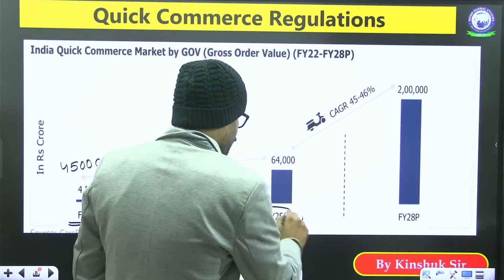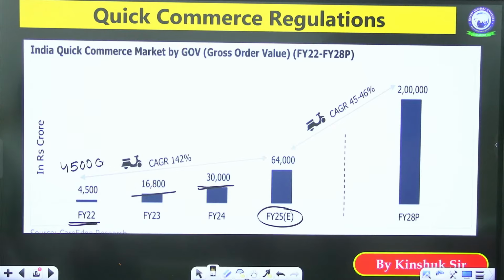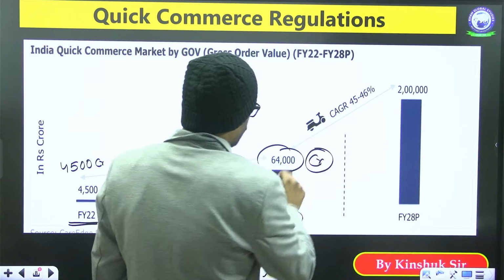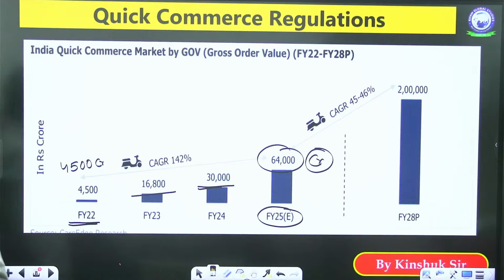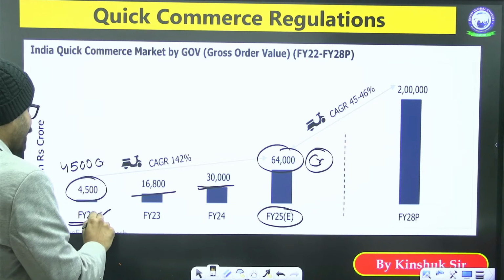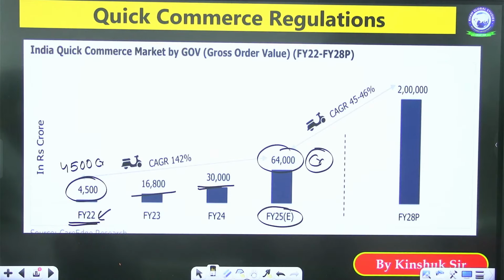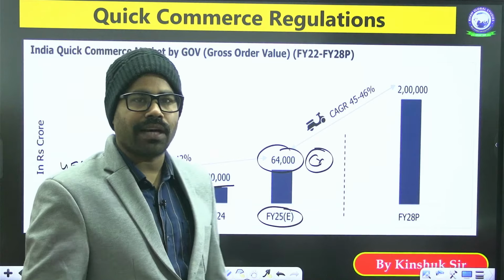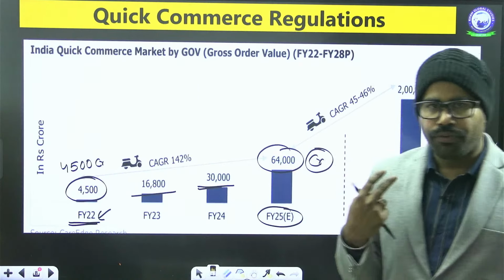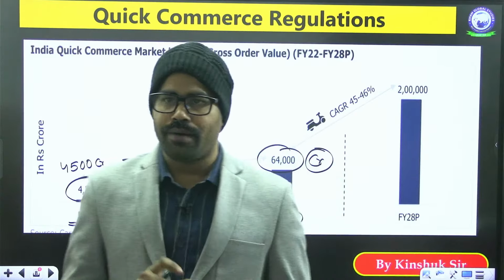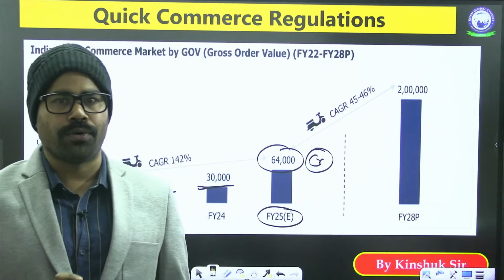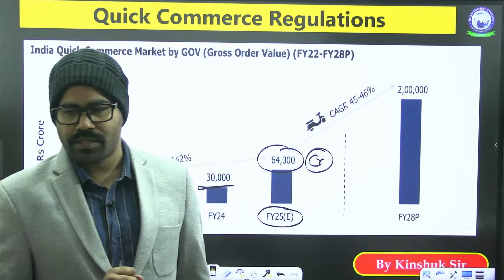And in financial year 2025, it is expected to cross 64,000 crore. You can witness that from 4,500 crore in financial year 2022, it has increased to 64,000 crore within just 4 financial years. That is the extent of quick commerce.